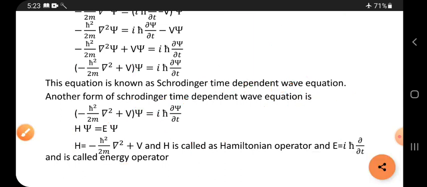Okay friends. So this is the time dependent Schrodinger wave equation.